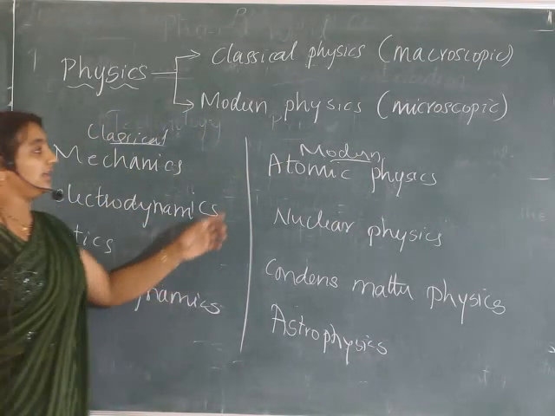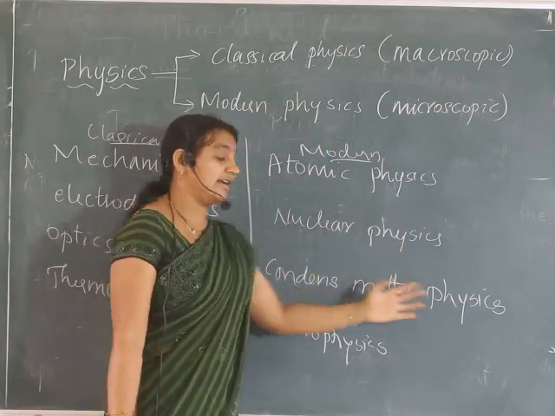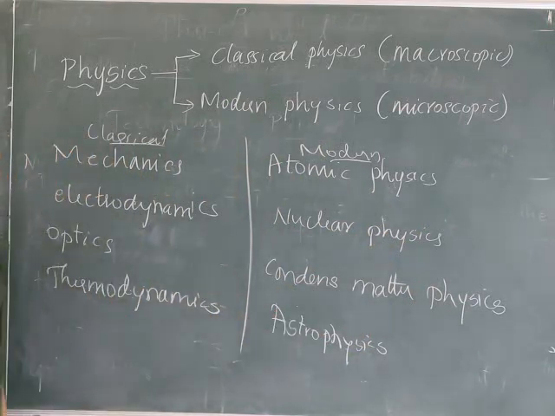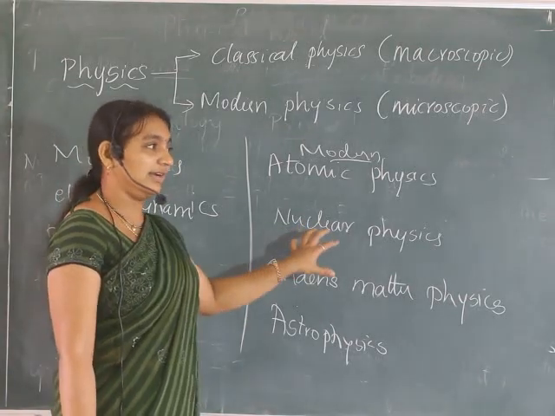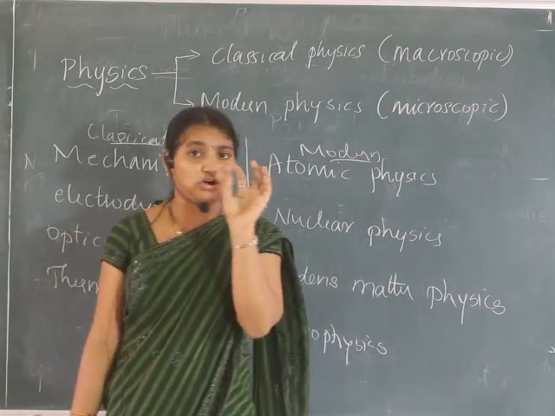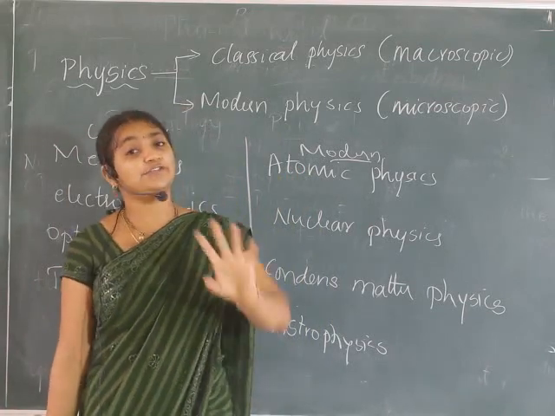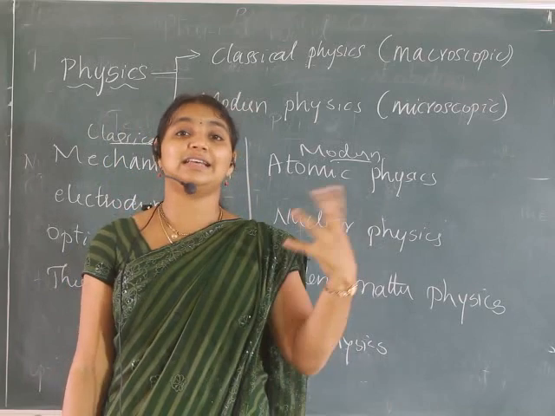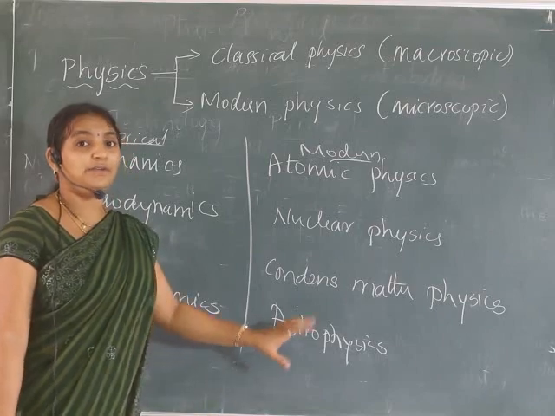So the topics involved in modern physics are atomic physics, nuclear physics, condensed matter physics and astrophysics. What do you mean by atomic physics? It is the physics related to atoms. Nuclear physics is also related to the atom and subatomic particles. These deal with the electron, proton, neutron, which are very minute particles that you cannot see with your naked eyes. You need equipment like microscopes. So these are called microscopic phenomena.